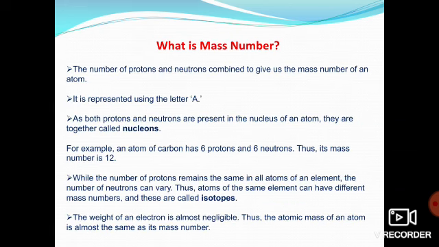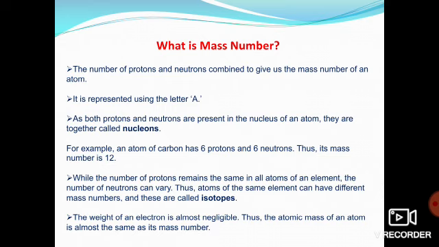Now come to mass number. What do you mean by mass number? Now see what I said. Which subparticles are present in the nucleus? Yeah, in the nucleus protons and neutrons are present. Proton is positively charged and neutron is neutral, right? And the electron is revolving around the nucleus in a circular path, which is known as an orbit, right?